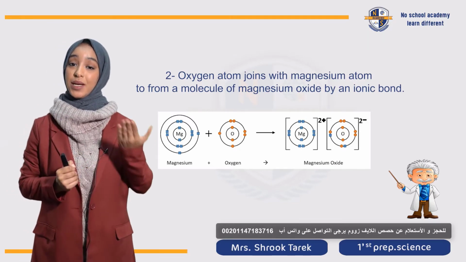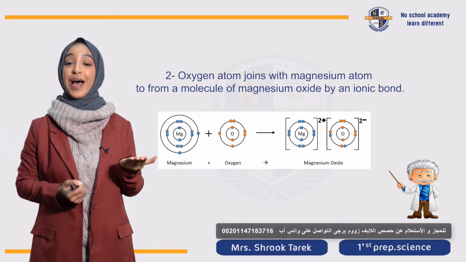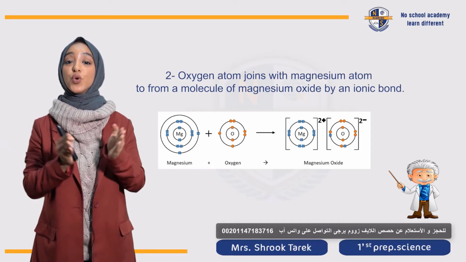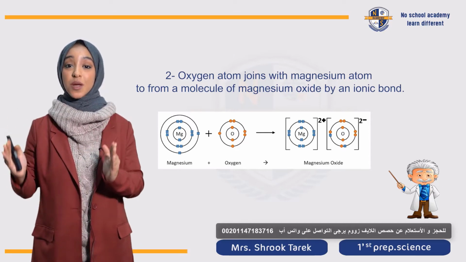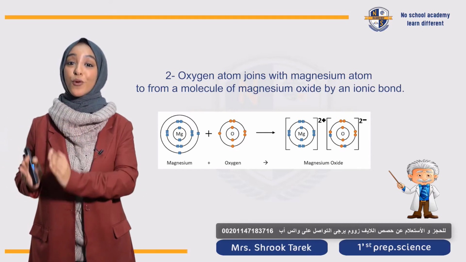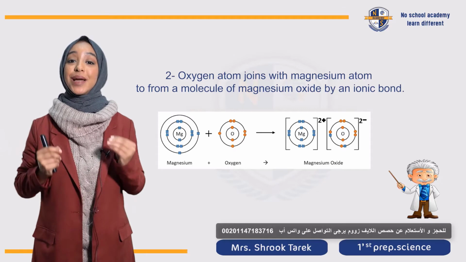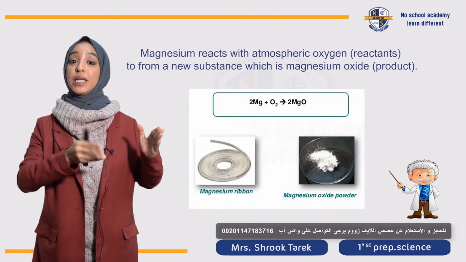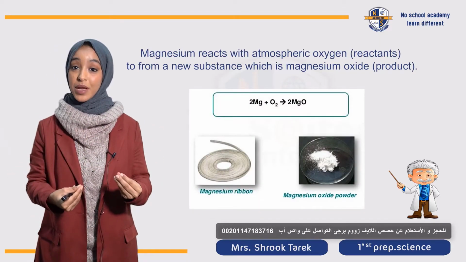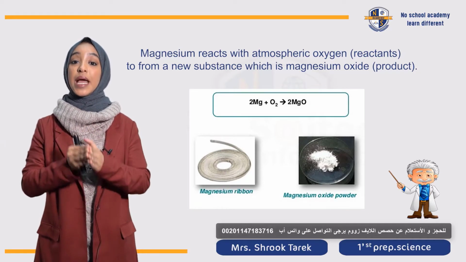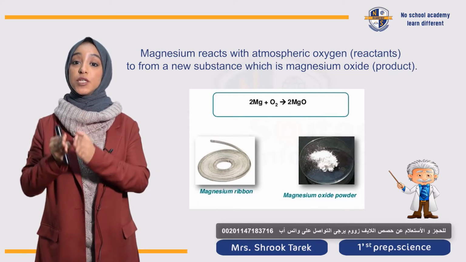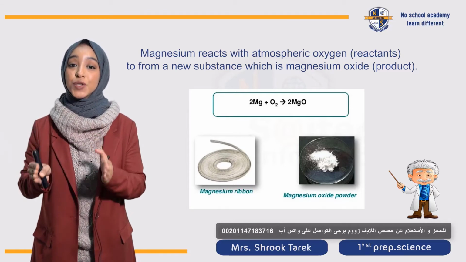طيب, يبقى دلوقتي المغنيسيوم will react with the atmospheric oxygen, and those two are called the reactants, to form a new substance which is called the product, and it's called magnesium oxide. يبقى كده المغنيسيوم ribbon during chemical reactions, when it reacts with the oxygen in the atmosphere, magnesium oxide is formed, which is in a powder form.